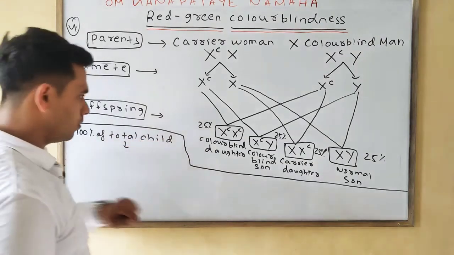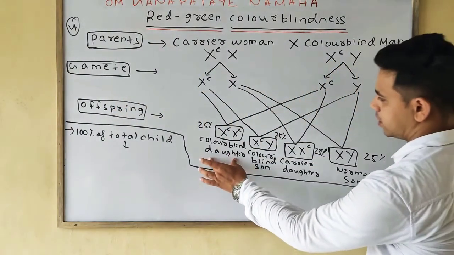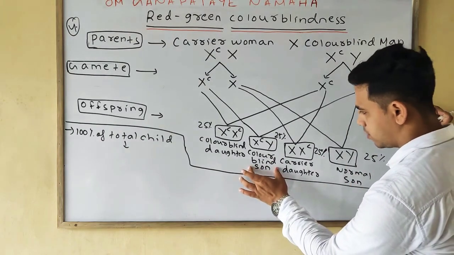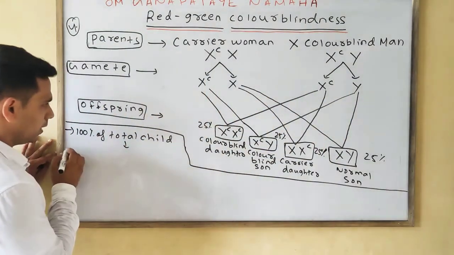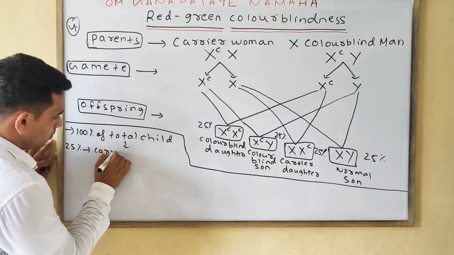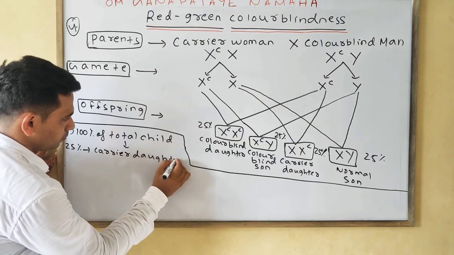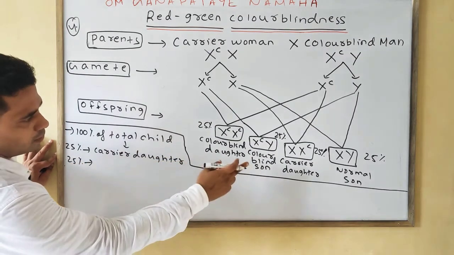In this we know that 25% are colorblind daughter, 25% are carrier daughter, 25% are colorblind son, 25% are normal son. So we'll write accordingly: 25% are carrier daughter, 25% are colorblind daughter.